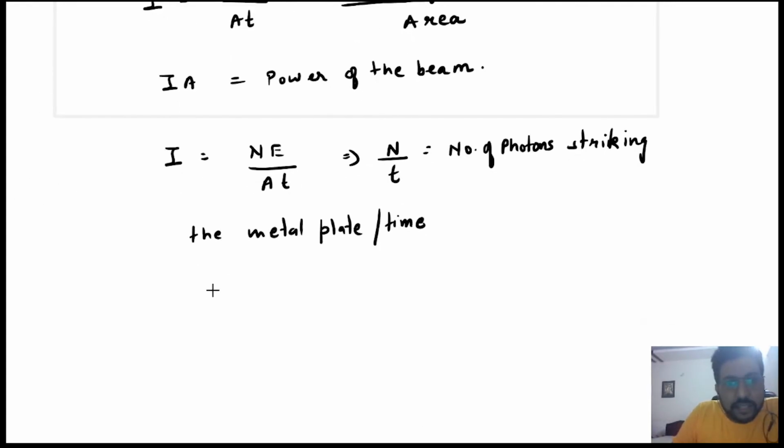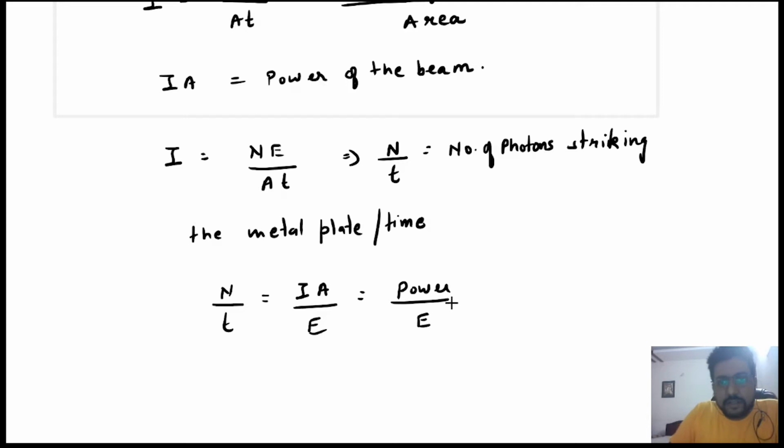So यहाँ से अगर they have given you the intensity, then you will say that N by T is equal to IA by E. Or sometimes you will also say I multiplied by A is power, so you will say power by E. Okay, and E can be written as HF and hc by lambda, depending on question में frequency given है या lambda given है, wavelength given है.